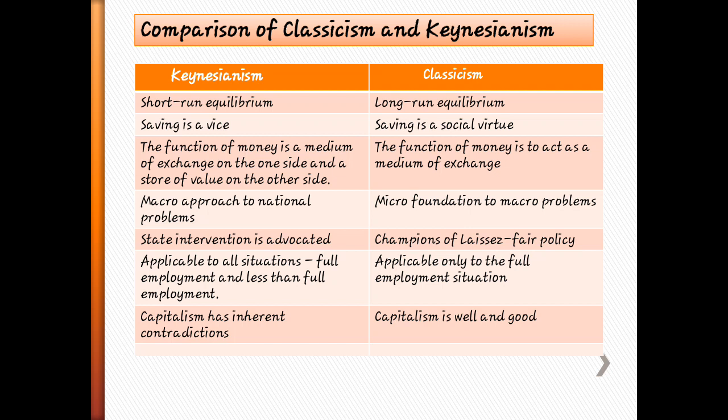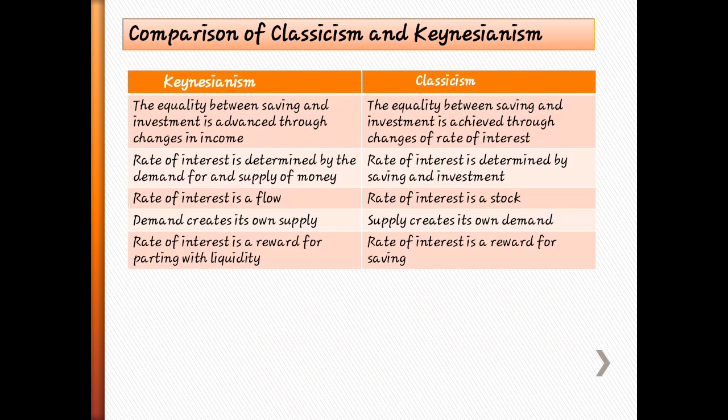And then capitalism has inherent contradictions. Here capitalism is well and good, is it? Then Keynes said budgeting should be adjusted to the requirements of the economy. Here they said only a balanced budget is there in the economy.